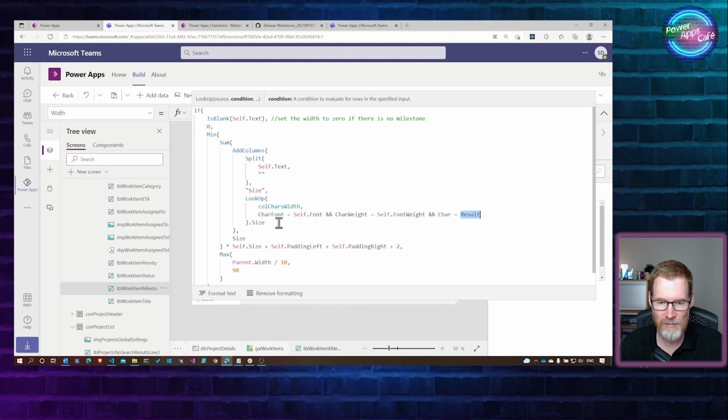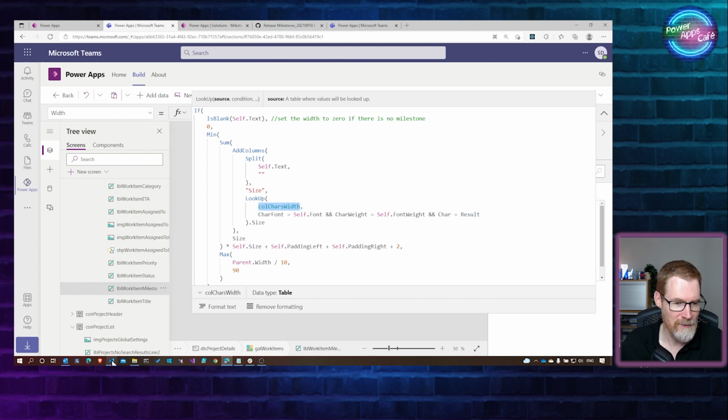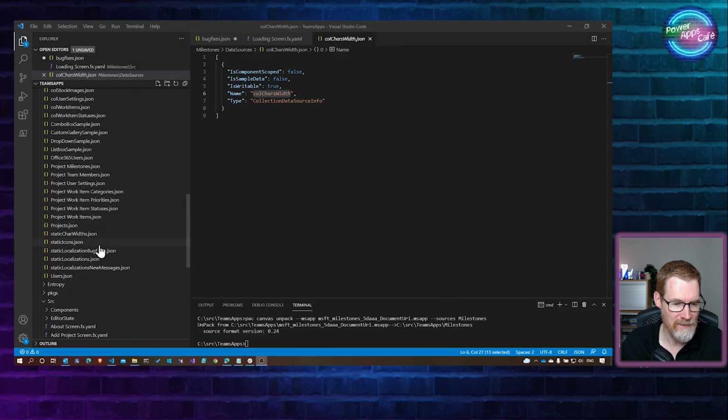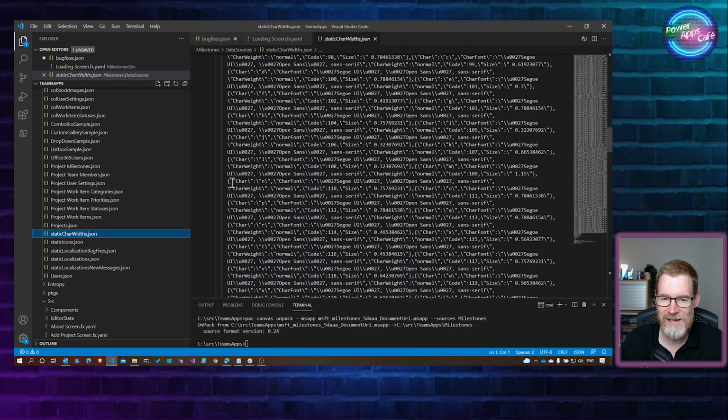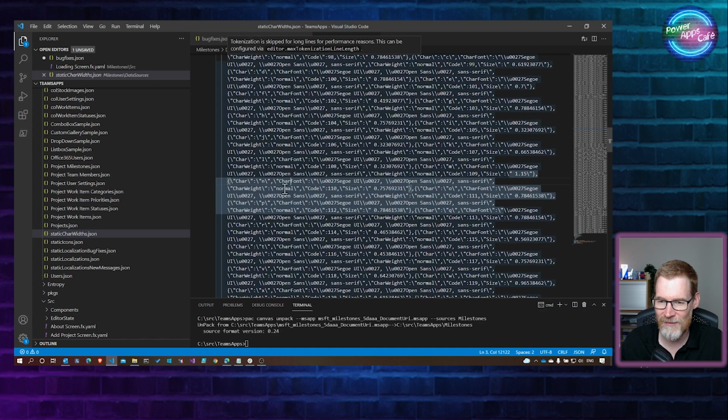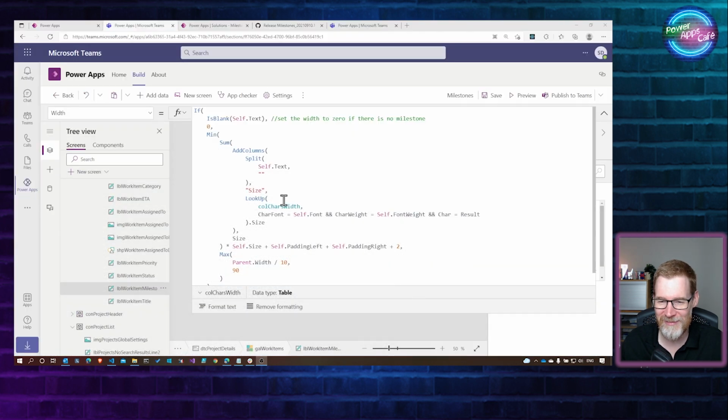So if we go to col char width and go back into our VS Code, it'll be in a static Excel kind of style. Where is it? There we go. Static char widths JSON. So this is going to be a very large file. Here we go. You can see each char font, and char weight, and the character code has got a width. So it's summing up all of the widths to be able to calculate that dynamic width. It's pretty clever.